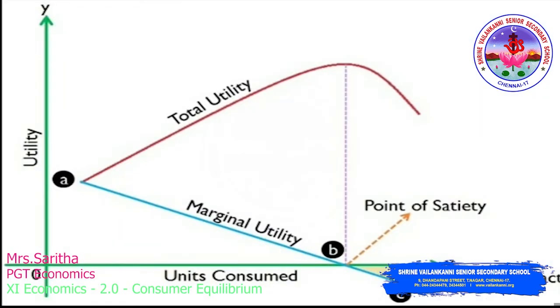Now, just look at the diagram, everyone. Total utility and marginal utility at point B, we will call it the point of satiety. At the minus point, where the curve slopes downward into the negative, we will call it dissatisfaction. The X-axis denotes units consumed, and the Y-axis denotes utility.